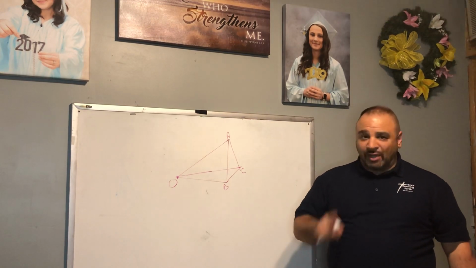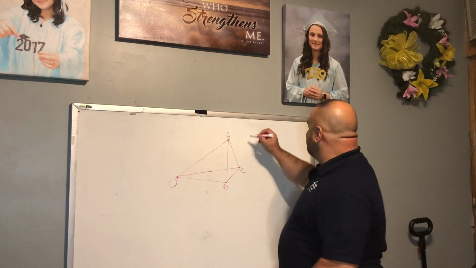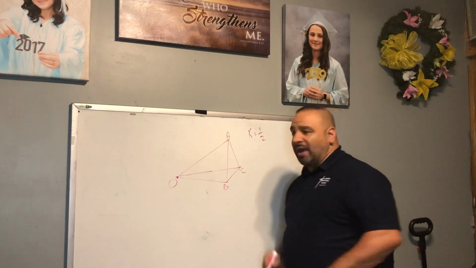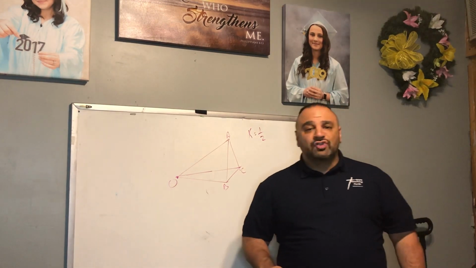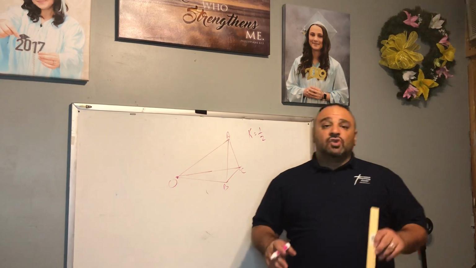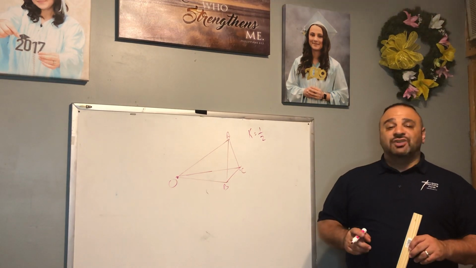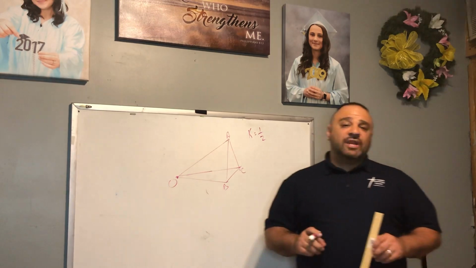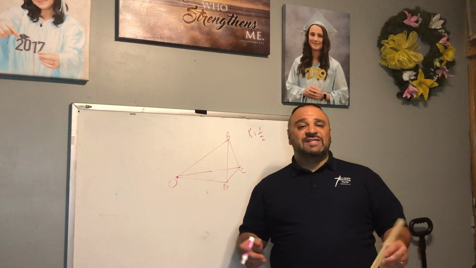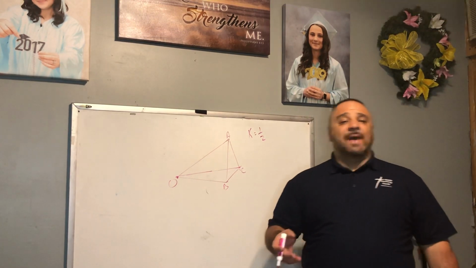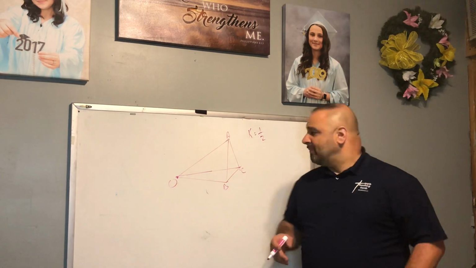Once we do that, now notice K for this problem is 1/2. So that means we're going to do a reduction. So here's how we do this. We're going to measure each ray. Once we measure each ray, we're going to find out what the distance is, and then we're going to multiply that by 1/2.